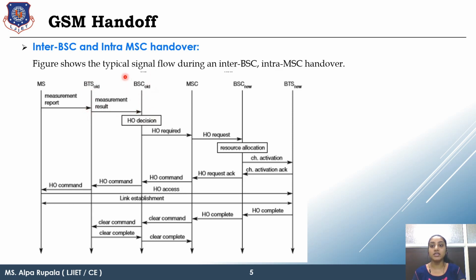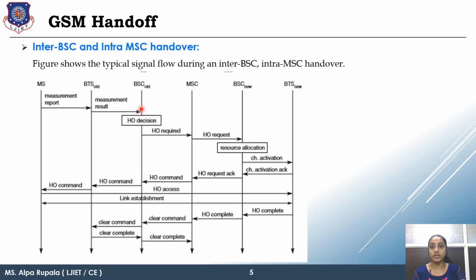BTS sends the request of handover to BSC. Now BSC needs to decide whether handover is required or not.